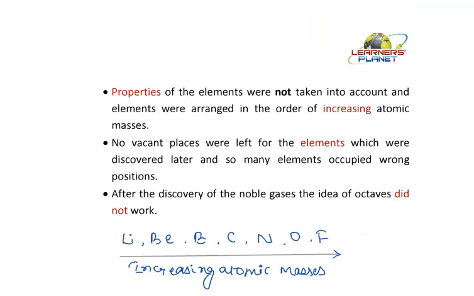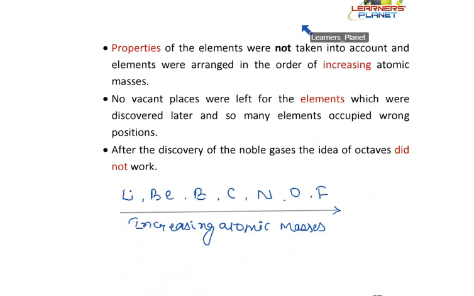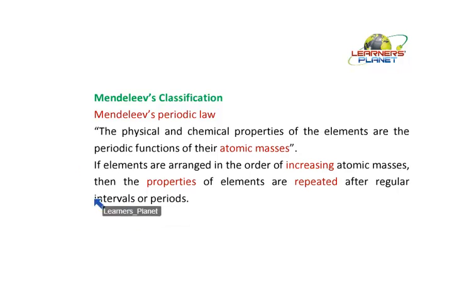Okay. Now let's see who all made attempts to classify elements. Here is the Mendeleev classification. What is Mendeleev's periodic law, or on what fact is his classification based?